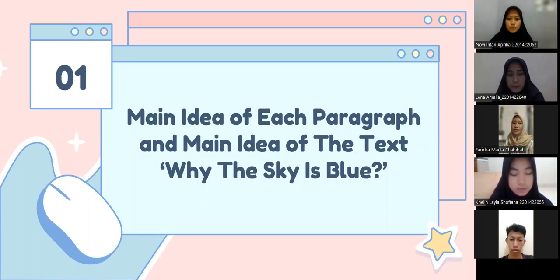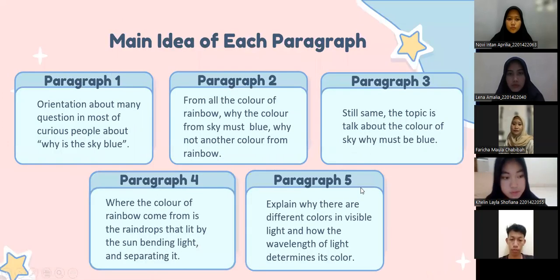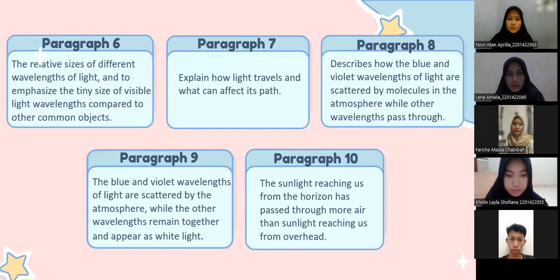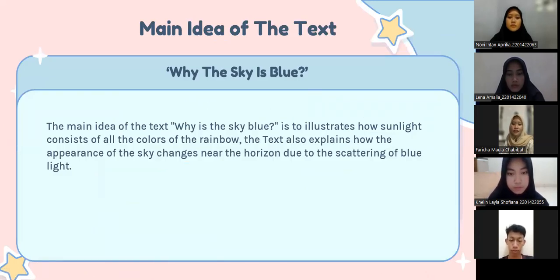Main idea of each paragraph and main idea of the text Why the Sky Is Blue. This one is the main idea of each paragraph. And this one is the main idea of the text. The main idea is to illustrate how sunlight consists of all the colors of the rainbow. The text also explains how the appearance of the sky changes near the horizon due to the scattering of blue light.